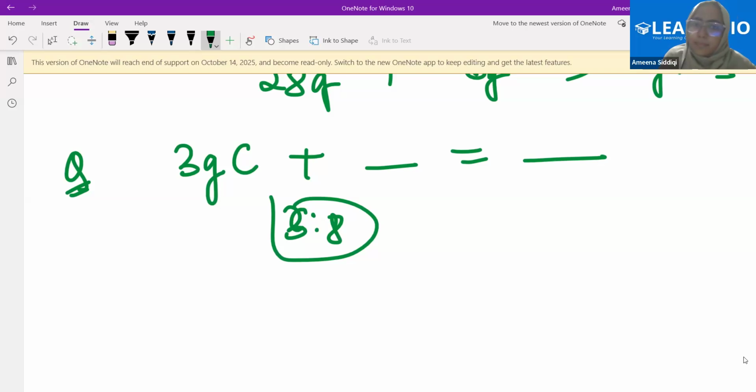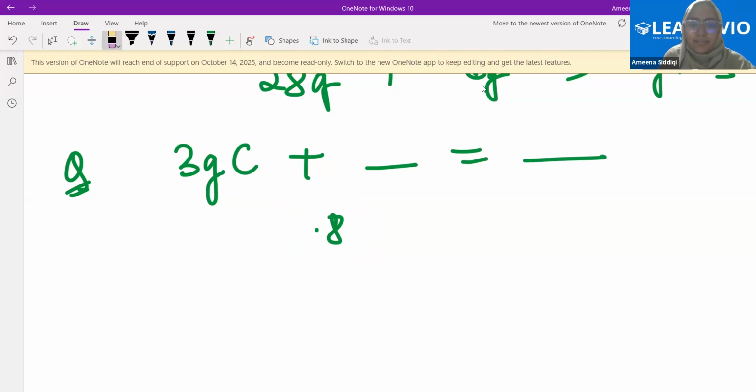32 grams. Let's see. Why do you think it is 32 grams? Because here carbon is decreased to 4 times, right? Okay. I will just tell you one thing.